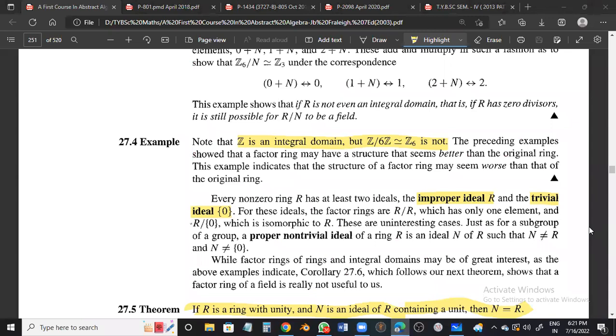Okay. So I would like to revise the same concept again. If I take singleton 0, then singleton 0, whether you multiply on the left side by any element or on the right side, the answer will be 0 itself. So that becomes a subset of singleton 0, and that is why the set singleton 0 itself is an ideal, but it is a very trivial one, so we call it a trivial ideal.